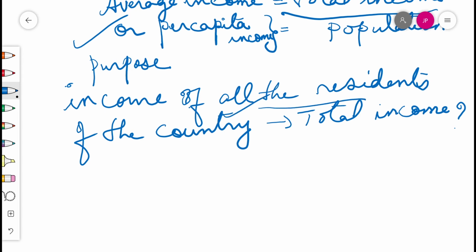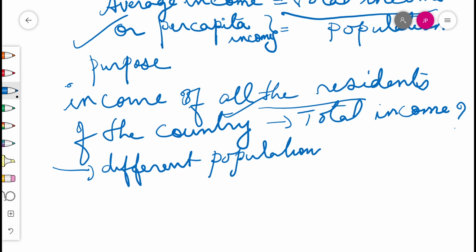For comparison between countries, total income is not such a useful measure. Why? Since countries have different populations, different numbers of people, comparing total income will not tell us what an average person is likely to earn. So are people in our country better off than those in a different country? Hence we compare the average income.